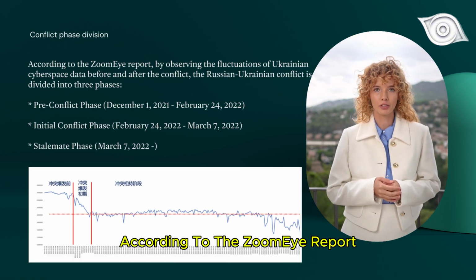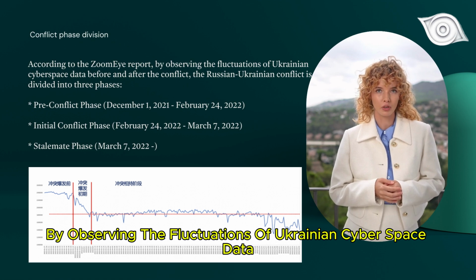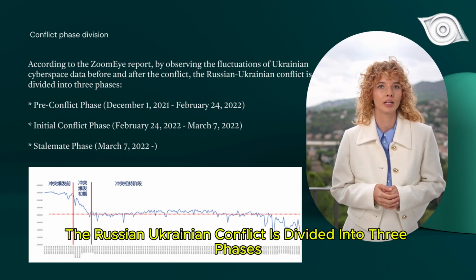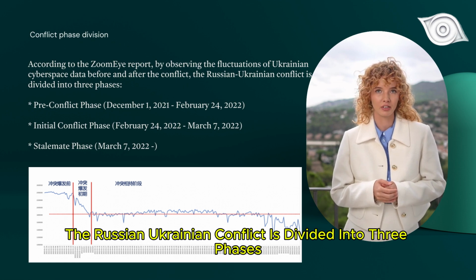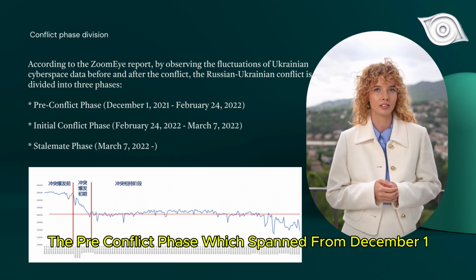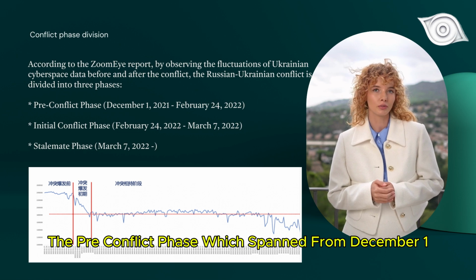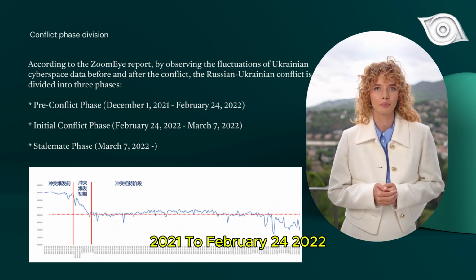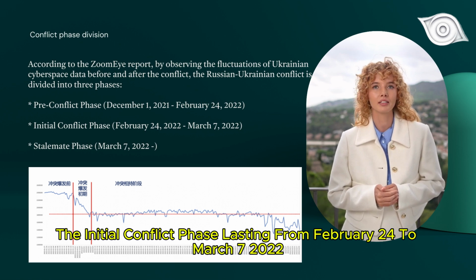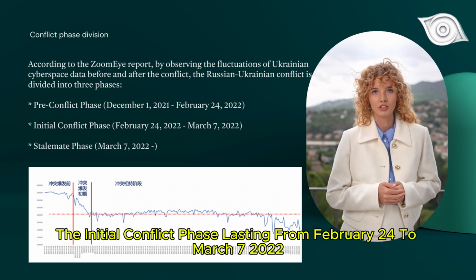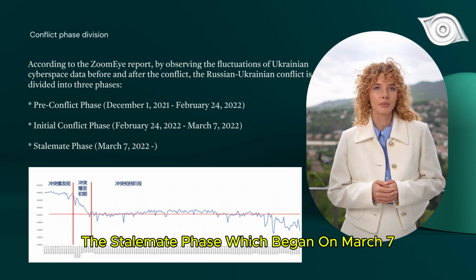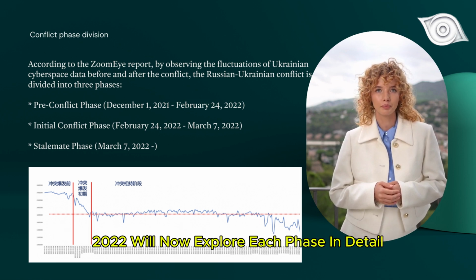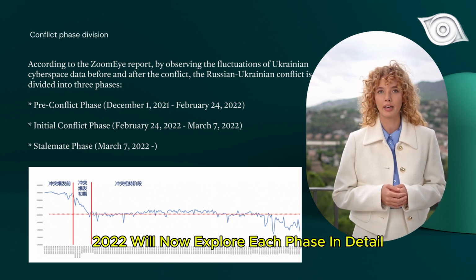According to the Zoomeye report, by observing the fluctuations of Ukrainian cyberspace data before and after the conflict, the Russian-Ukrainian conflict is divided into three phases. The pre-conflict phase, which spanned from December 1, 2021 to February 24, 2022. The initial conflict phase, lasting from February 24 to March 7, 2022. The stalemate phase, which began on March 7, 2022. We'll now explore each phase in detail.